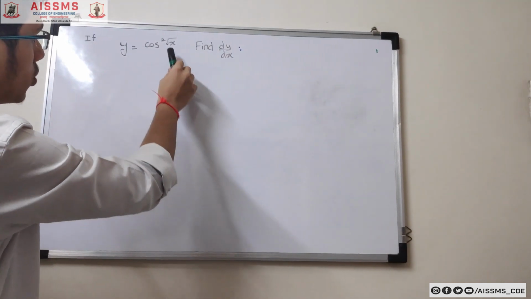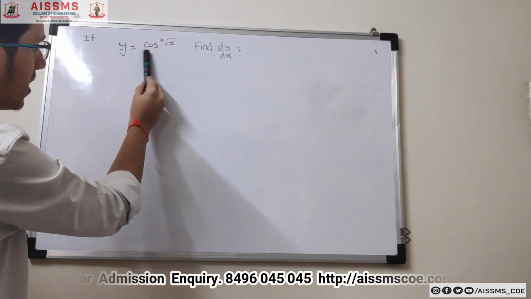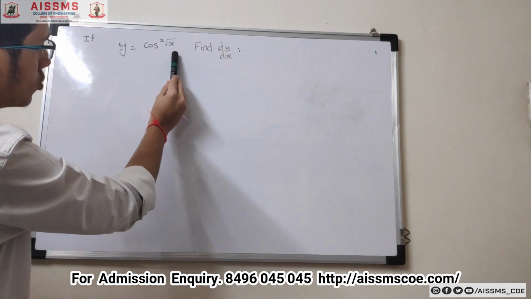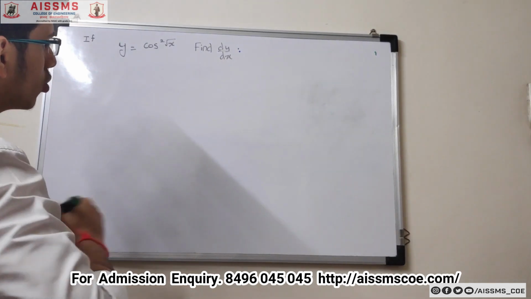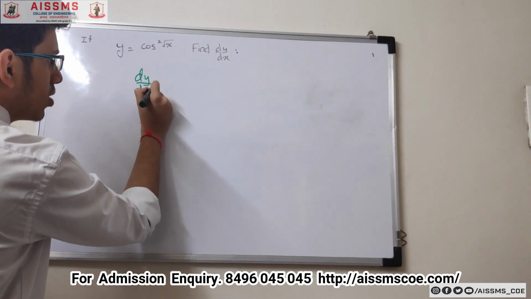So first we need to address the square function. Then we need to address the trigonometric function, and then at last we need to solve the root function. So how are we going to do this? We'll do the derivative of y with respect to x.